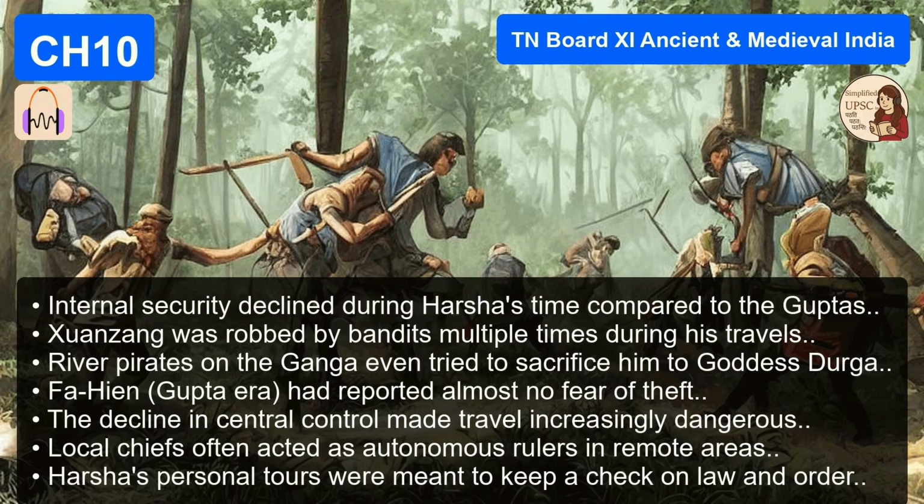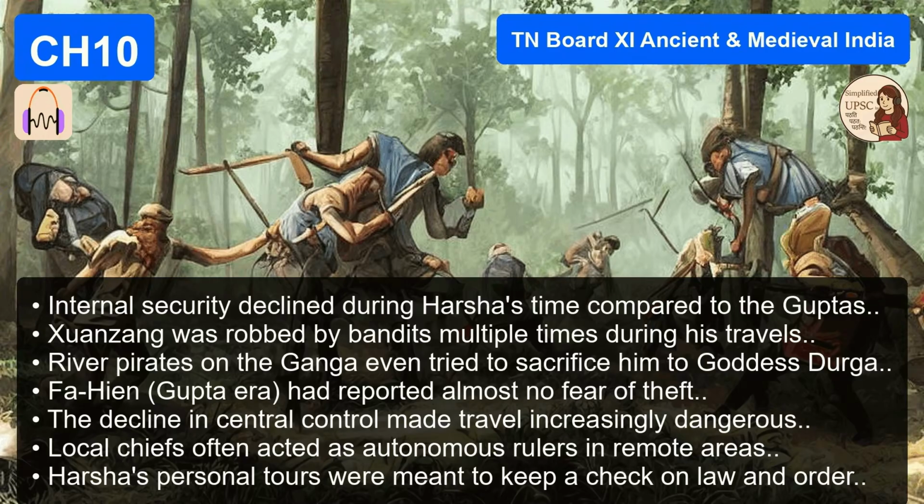Right. Now I want to jump to a very specific connection to a previous year question. The outline mentions a 2013 UPSC prelims question about law and order under Harsha. This seems like a really important area. It's a classic trap question. UPSC absolutely loves to compare the Gupta Age with Harsha's age. And this is one of the key points of contrast.